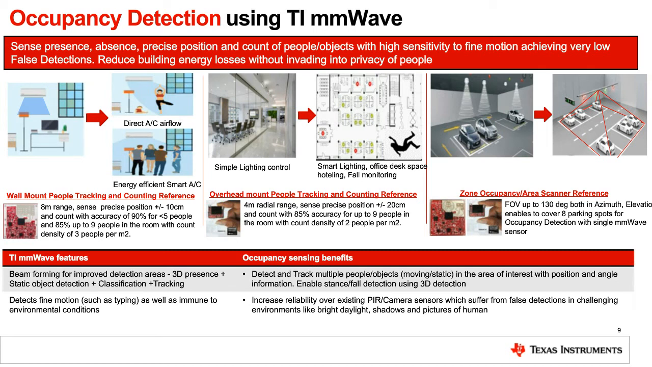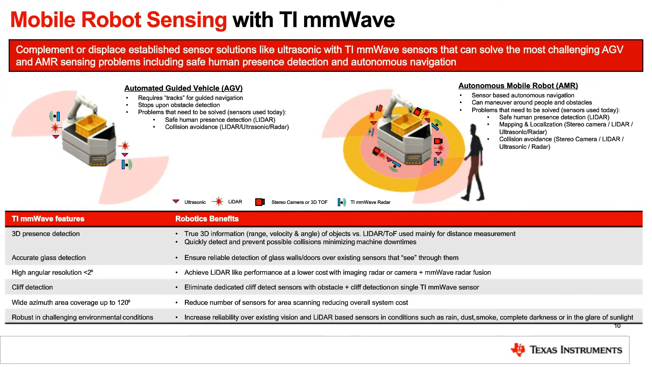The second use case is mobile robot sensing. Here, the sensors are really needed to detect a human presence or even obstacles, and mainly help AGVs, or automated guided vehicles, navigate from point A to point B without any obstruction. The same is true even for autonomous mobile robots, where the robots could be made independent and, with the help of sensors, navigate even in mainstream road conditions.